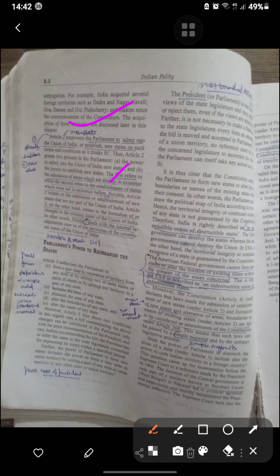That is internal readjustment: Parliament has the power of reorganization of the states. So under Article 3, Parliament can form a new state by separation of territory, increase the area, diminish the area, alter the boundaries and alter the name. Article 3 lays down two conditions regarding a bill contemplating the above changes: it requires the prior recommendation of the President, and before recommending the bill the President has to refer the same to the state legislature. Further, the power of Parliament to form a new state includes the power to form a new state or union territory by uniting one or more parts. The President has to refer the bill to the state legislature, but is not bound by the view of the state legislature.